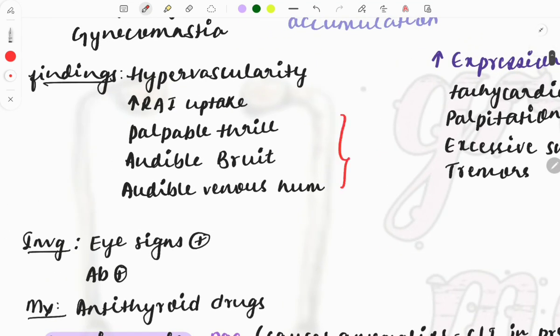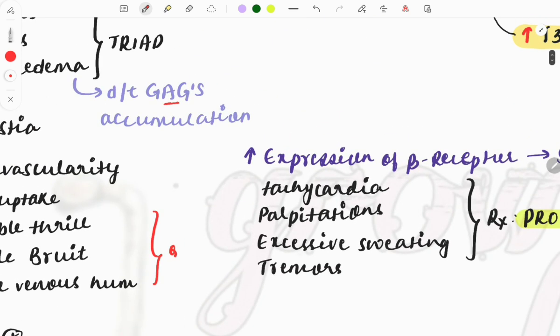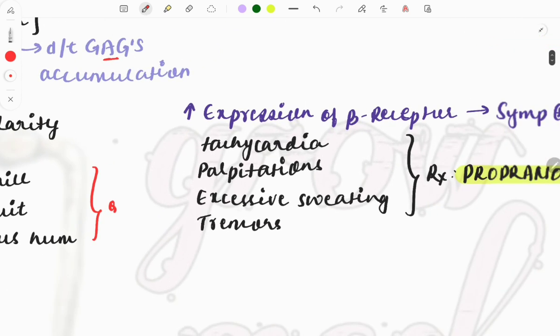So whenever you see these things in relation with the thyroid, in terms of Graves' disease in the case, matlab in the question if these things are described along with some swelling in the thyroid, think in terms of Graves' disease.